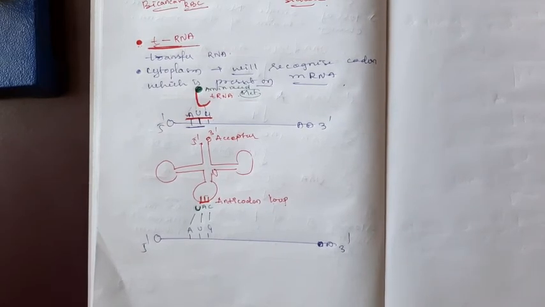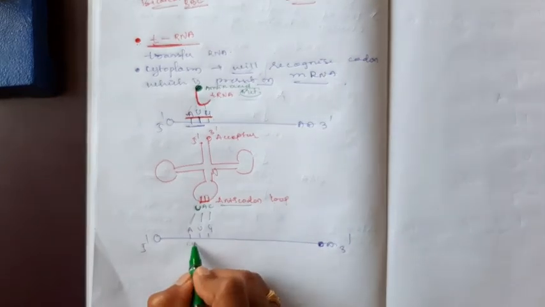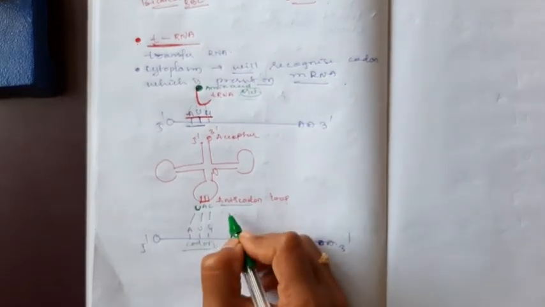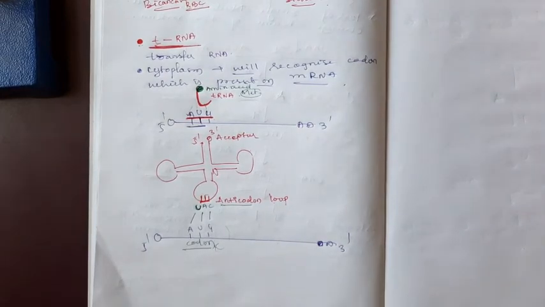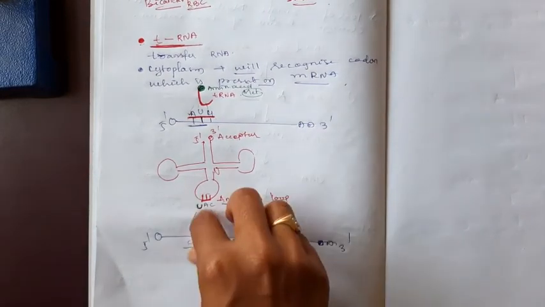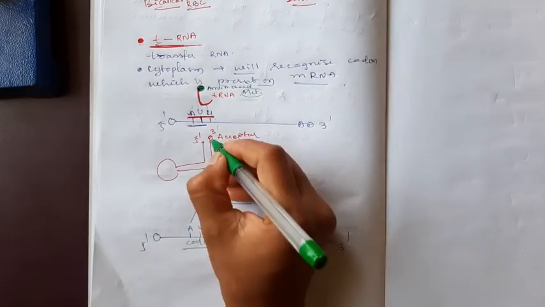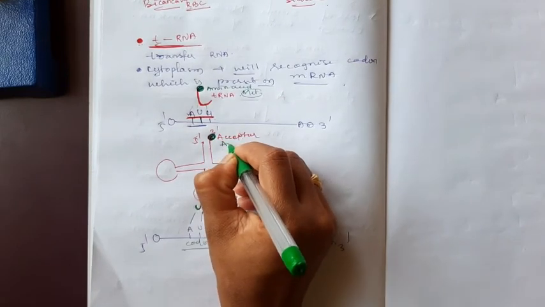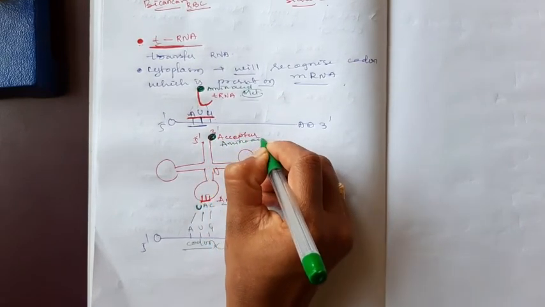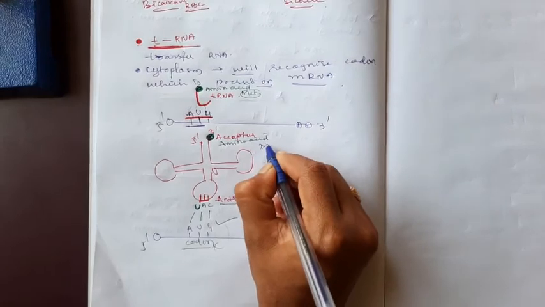There must be a bonding. That bonding is built between codons and anticodons. Anti in the sense these are complementary to the codons which are present in the mRNA. After this complementary base pairing, the tRNA acceptor arm has the particular amino acid. If AUG is present, that amino acid must be methionine.